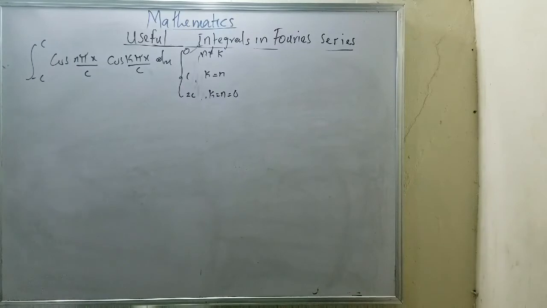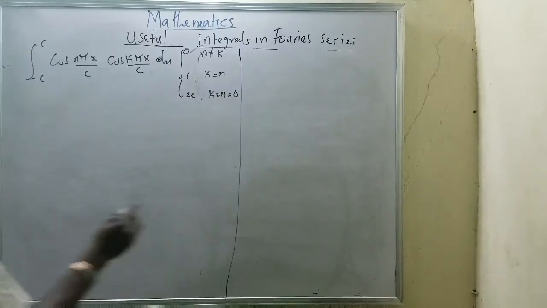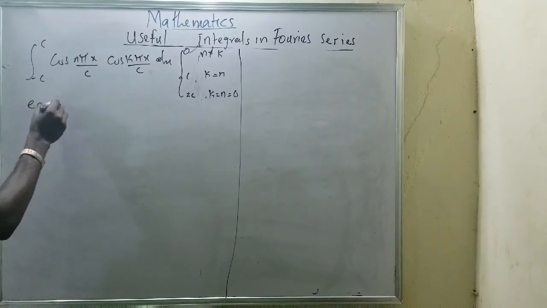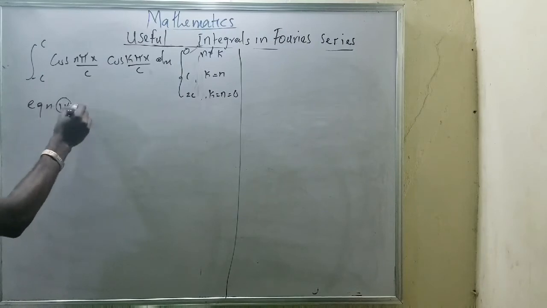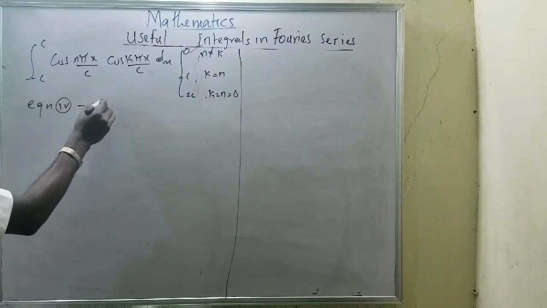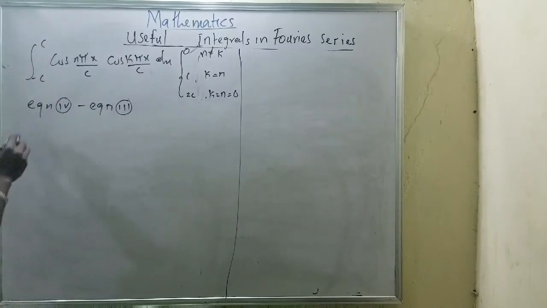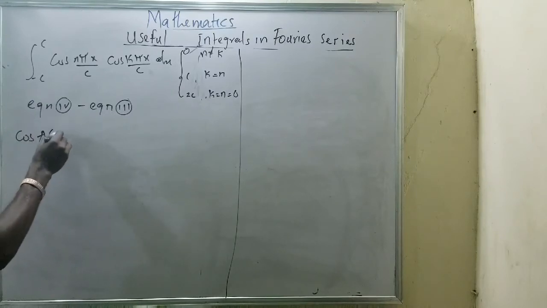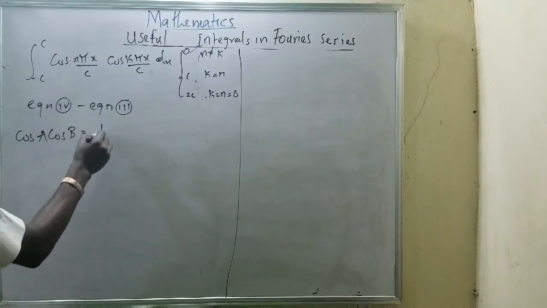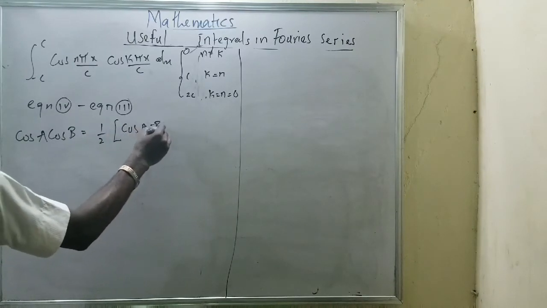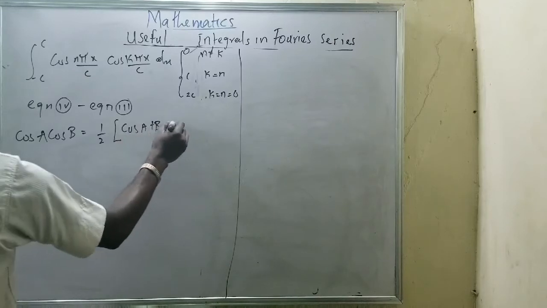Now that is what I'm trying to work on. I have to be very fast at this point. Now, with what we have done, equation 1, we have done that earlier, equation 4 minus equation 3, I think we have done that earlier. We have what is called cos A cos B equals 1/2 integral of cos(A minus B) plus cos(A plus B).